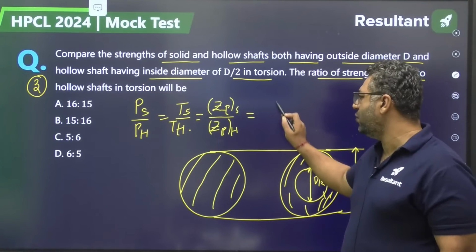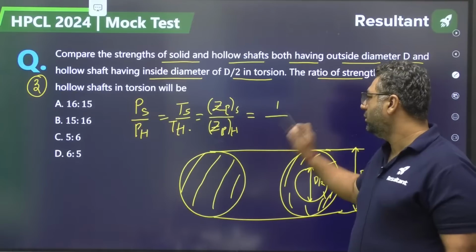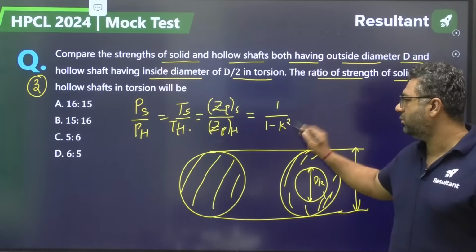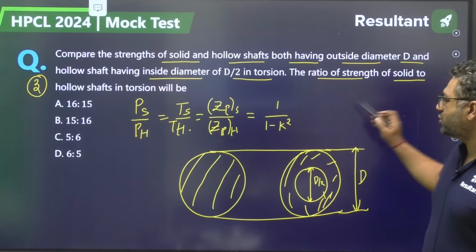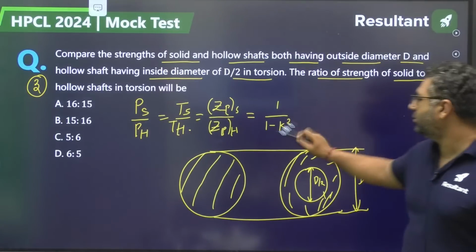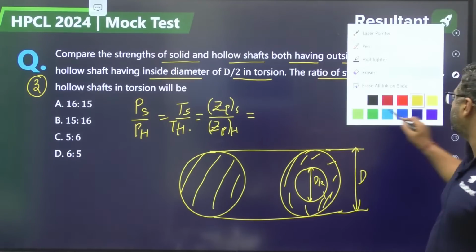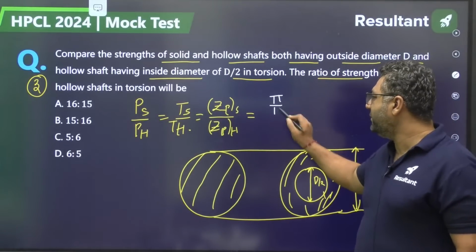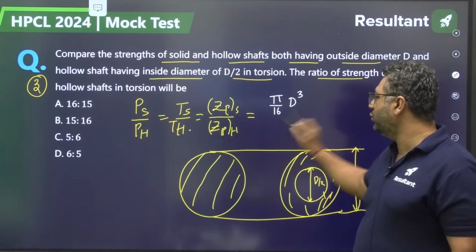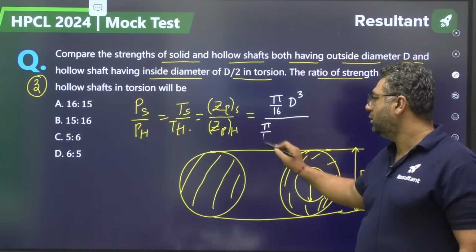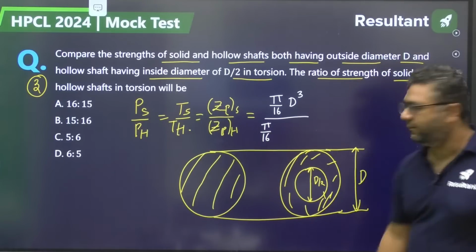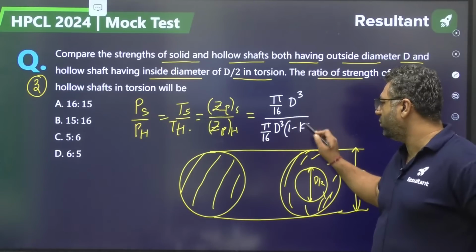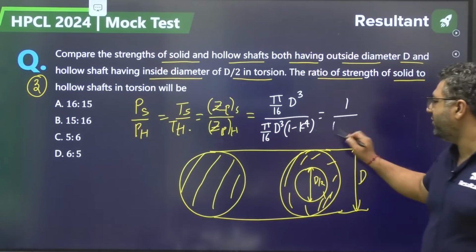This ratio is coming out to be what? 1 by 1 minus k square? K square or K4? If you don't remember, use the formula directly. What is ZP? Pi by 16 d cube 1 minus K4. So 1 by 1 minus K4.